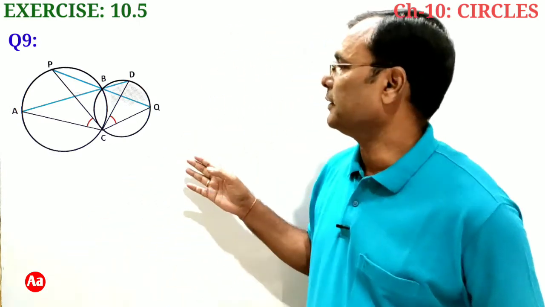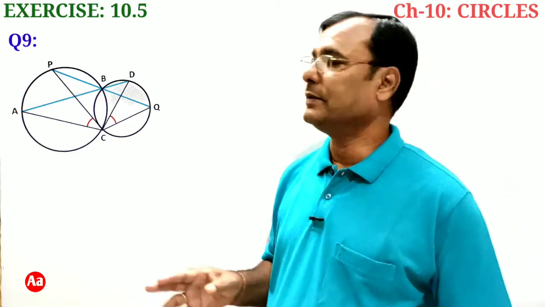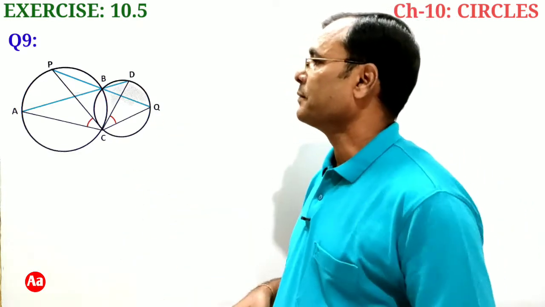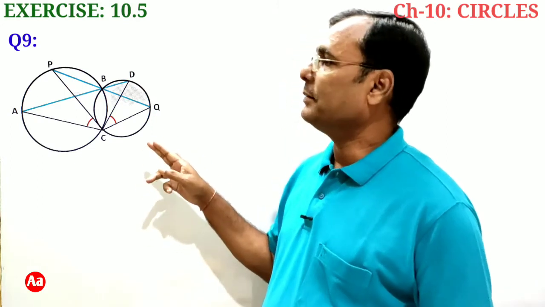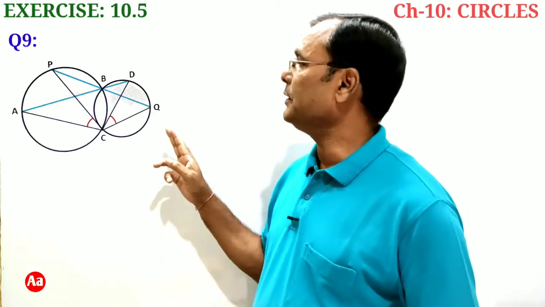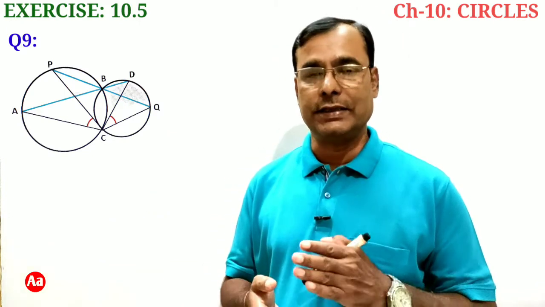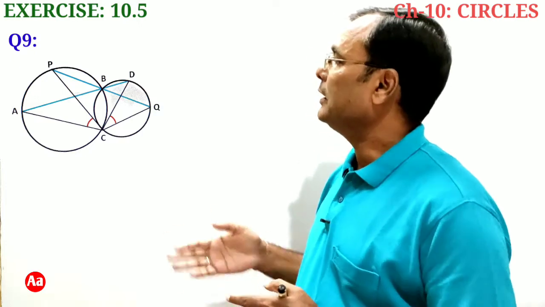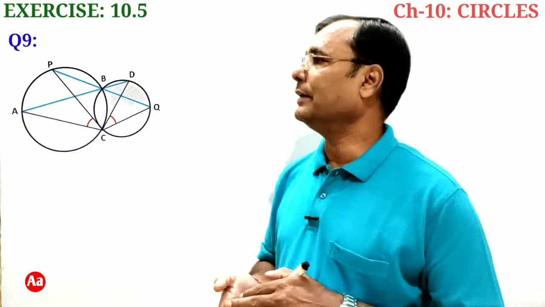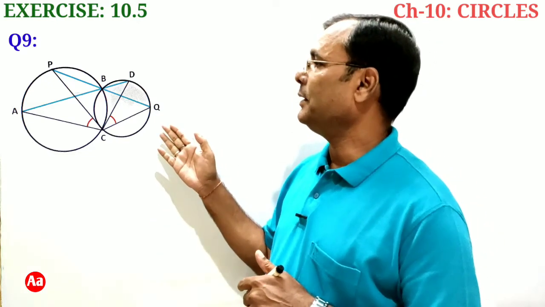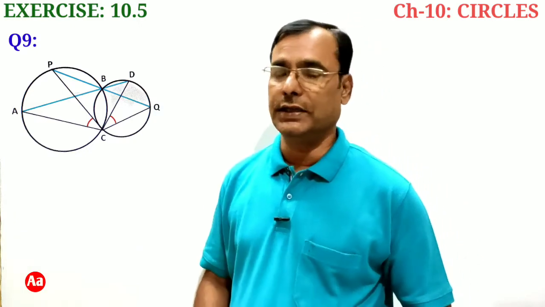In this given figure, two circles intersect at points B and D as shown here. Through point B, two line segments ABD and PBQ are drawn to intersect the circles at points A, D, P and Q respectively, and we have to prove that angle ACP is equal to angle QCD.